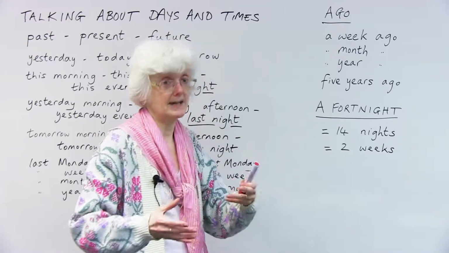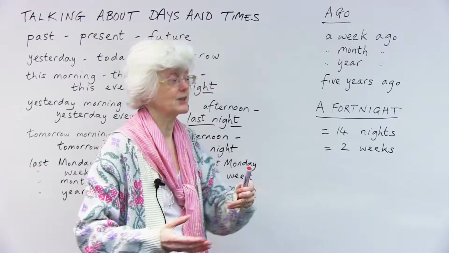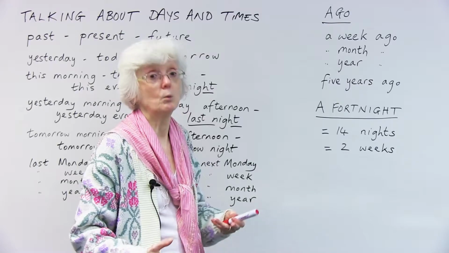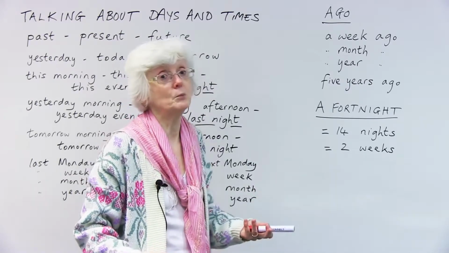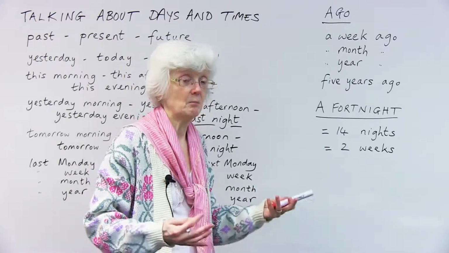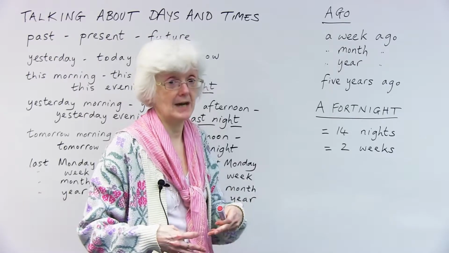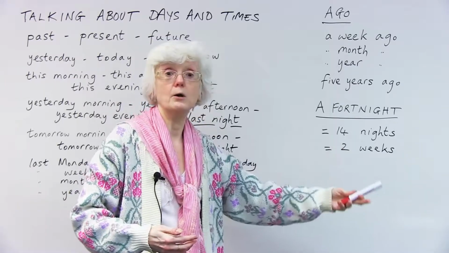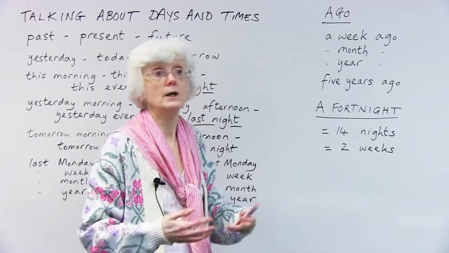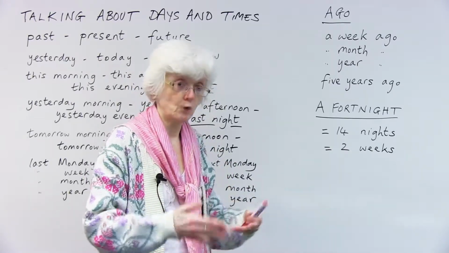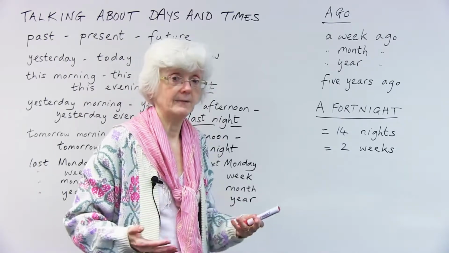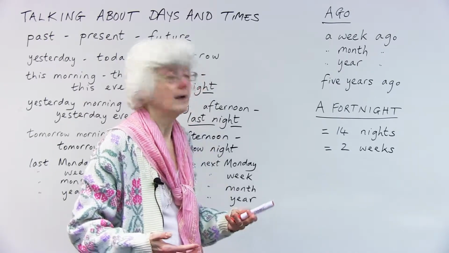So 14 days, but 14 nights, okay? So a fortnight means 2 weeks. You might find it in books like Jane Austen, but we still use it today as well. A fortnight ago, I was on holiday, or we are going on holiday for a fortnight. So we use it a lot in the UK.